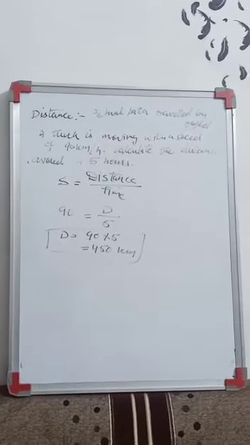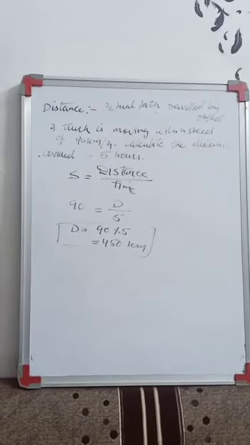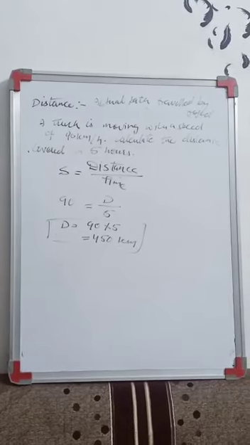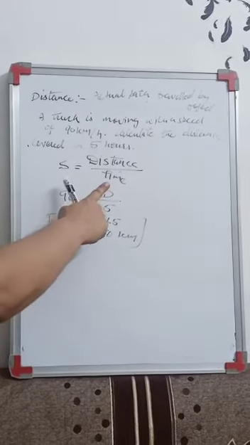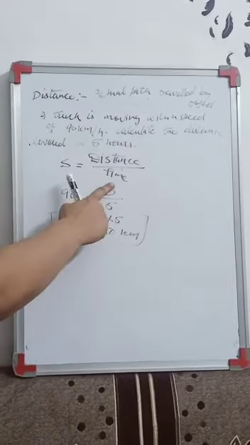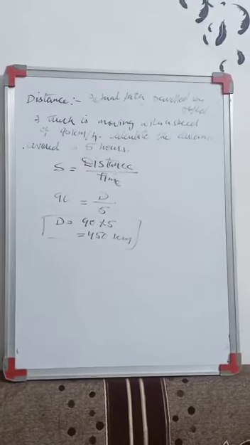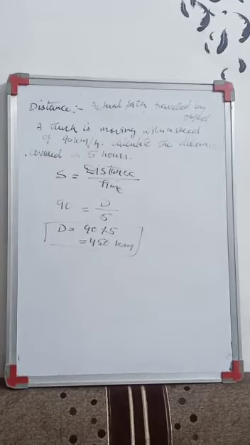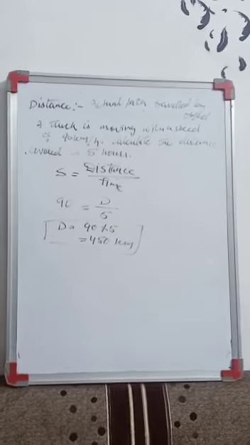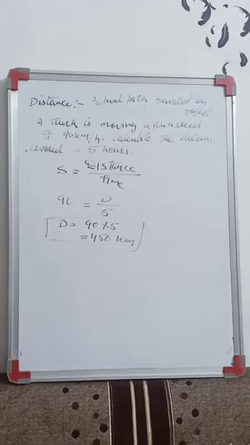So in this way you will solve the question. Either the distance and time are given and you need to calculate the speed, or the speed and distance are given and you need to calculate time, or the speed and time are given and you need to calculate the distance. Out of all the three, two terms will be given and you need to calculate the third one, right? So in this way you will solve the question. That is the end of your chapter.